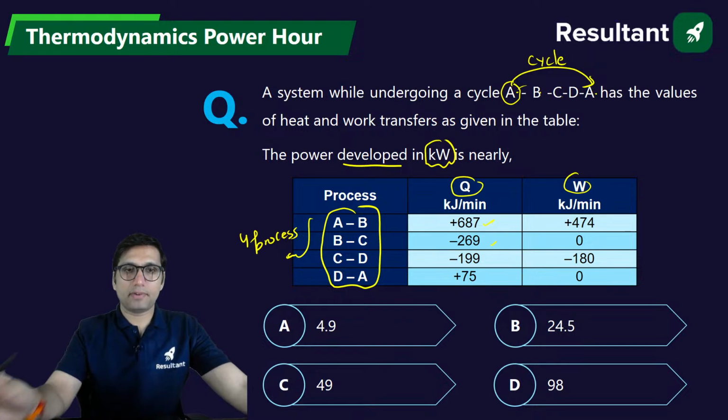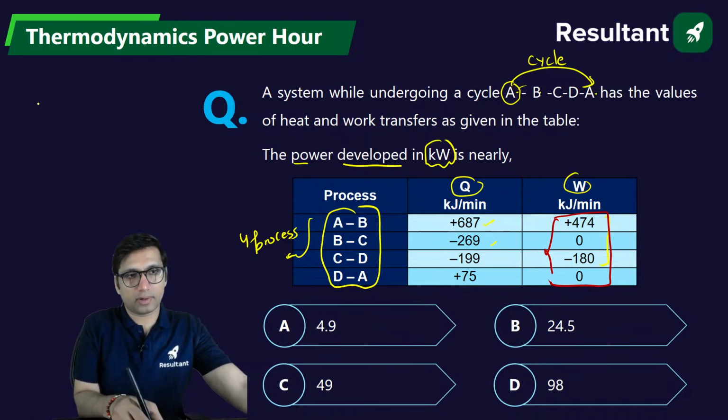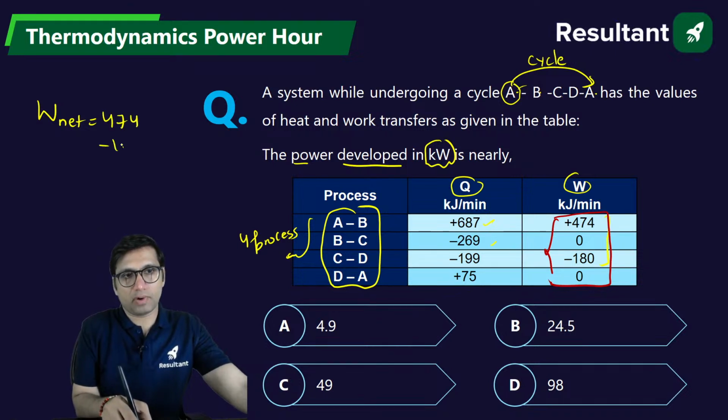So power developed will be equal to, you have to find the power developed. So it is very simple. You can find power from this data, right? Where is the data given for power? The work is given. So net work will be equal to 474 minus 180. This will be net work.